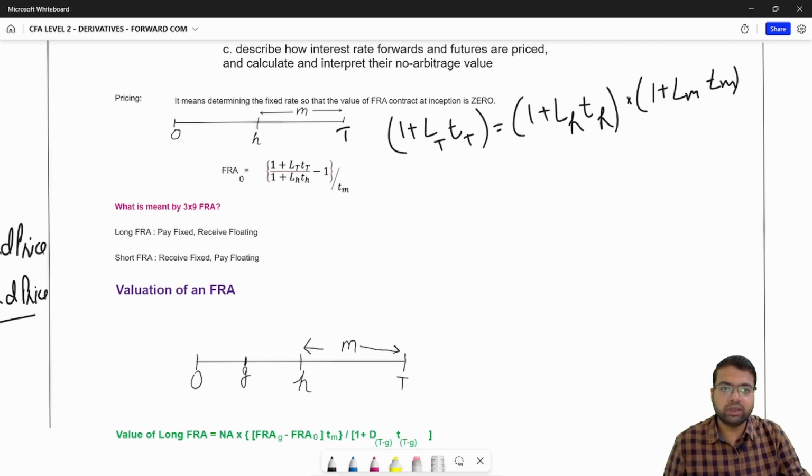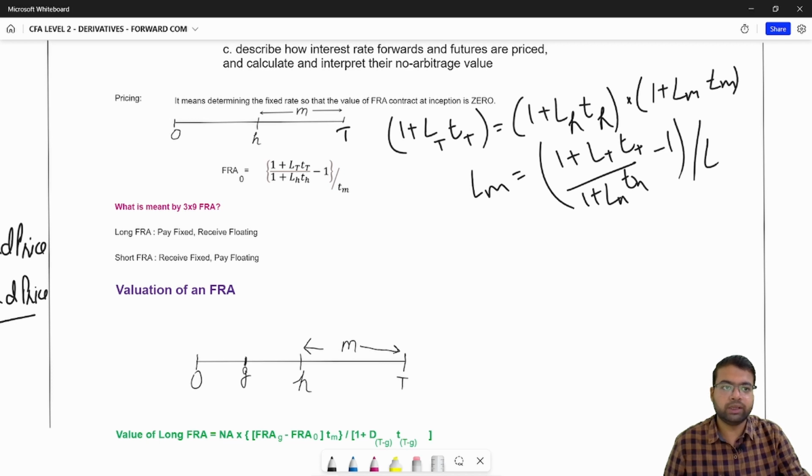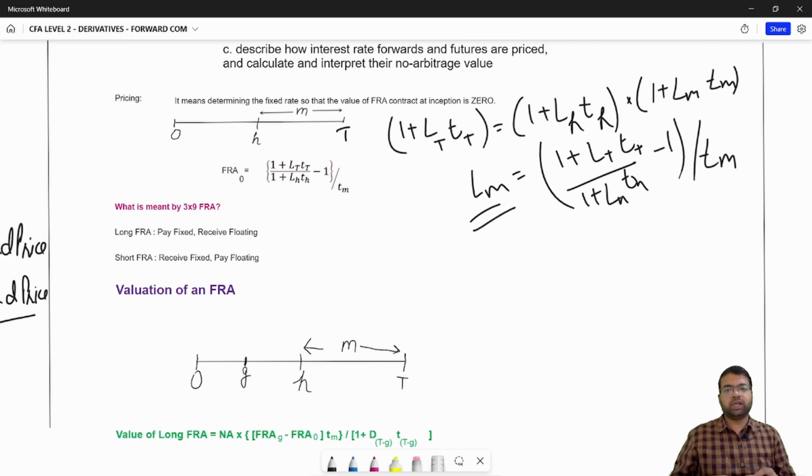Once you solve this equation, you will get LM is equal to (1 plus LT divided by 1 plus LH, minus 1) divided by TM. So this is your fixed rate that you are fixing today for a period of M months, from H to T, and the interest receiver and the interest payer are both indifferent at this rate.